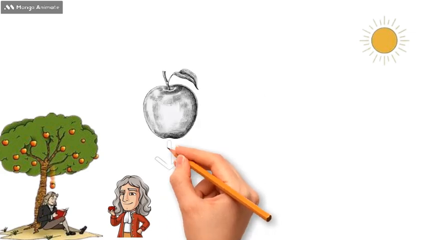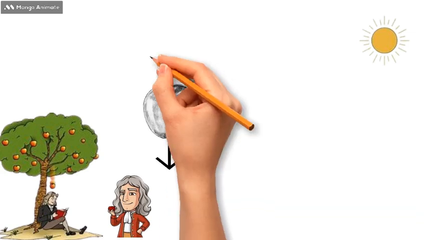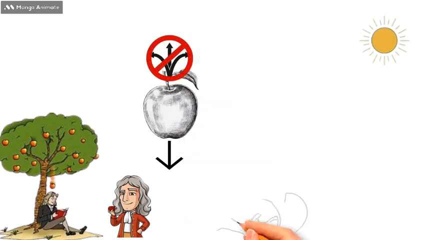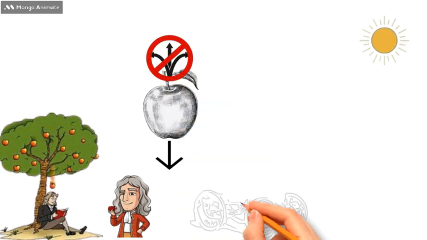Intrigued, Newton picked up the apple and started to ponder a simple yet profound question. Why did the apple fall straight to the ground? Why didn't it go sideways or float upwards? This moment of curiosity led Newton on a journey of discovery.